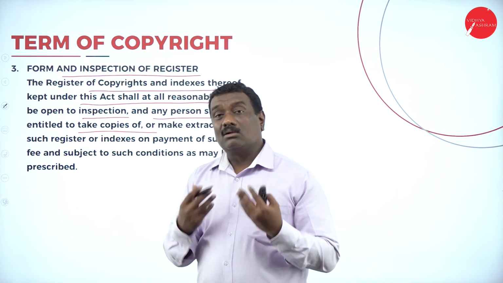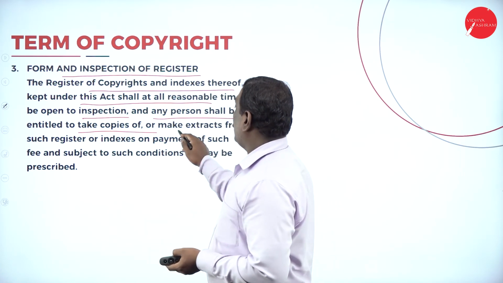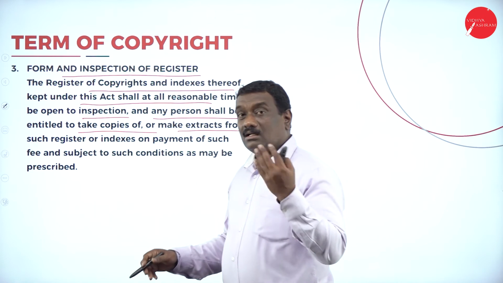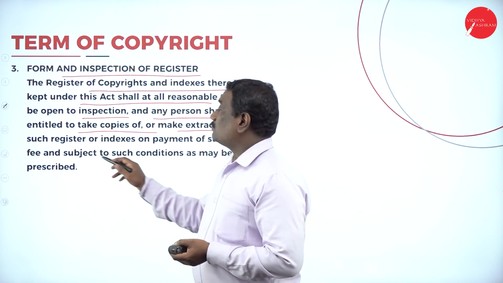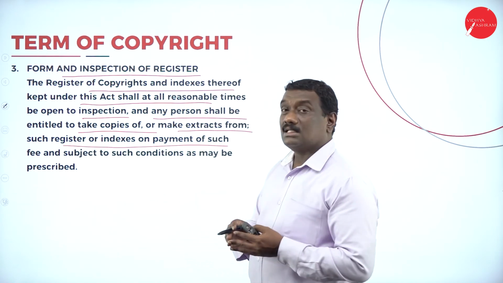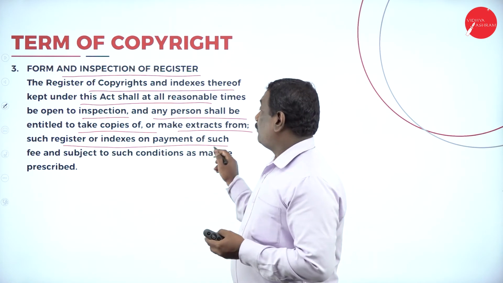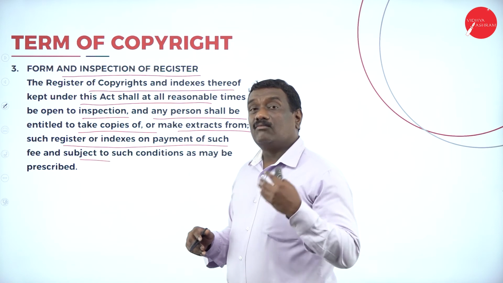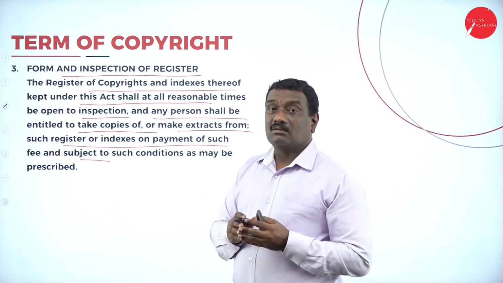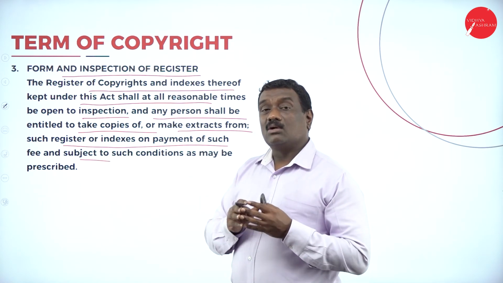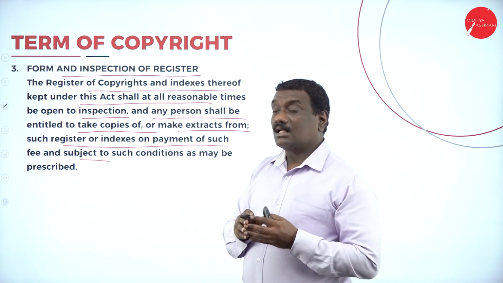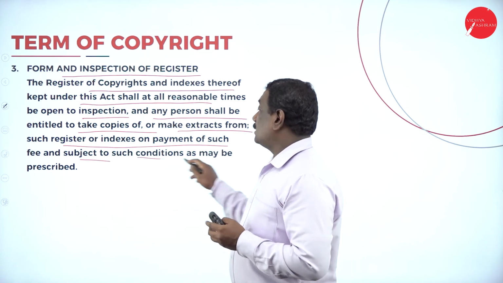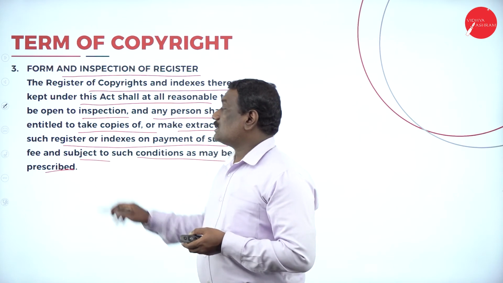If I want, I can also take a copy or make an extract from that, that is, take a duplicate copy of whatever has been entered in such registers, on payment of such fees. So you need to pay the fees if you want a copy of what is in the register, subject to the conditions as may be prescribed.